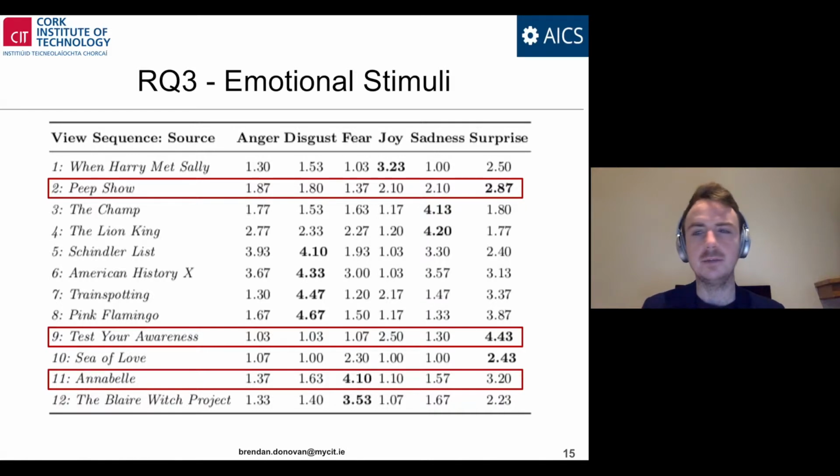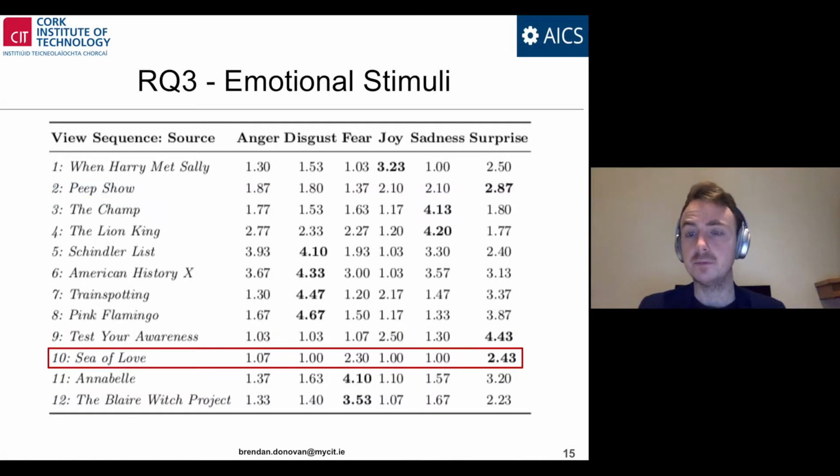However, for the video Peep Show, we expected it to produce a high level of joy. However, it only produced a small to moderate level of joy, and overall, we would not recommend it for future research usage. In terms of the videos that have been used by prior independent research, with the exception of Sea of Love, we can recommend these. We can testify to their ability to produce reliable expressions of emotions. However, Sea of Love, which had previously been shown to be a reliable elicitor of surprise, we found only produced surprise to a small to moderate amount.